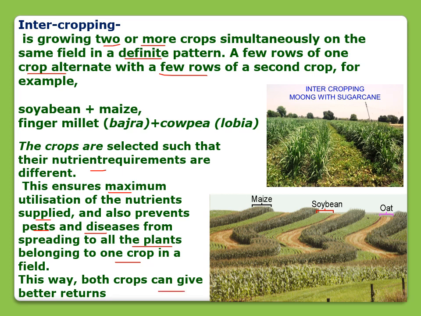Here in this picture, you can see three crops grown together in a proper pattern. This is maize, then soybean, and oat. So that is intercropping. And here in this picture, you can see intercropping of moong and sugarcane, right?